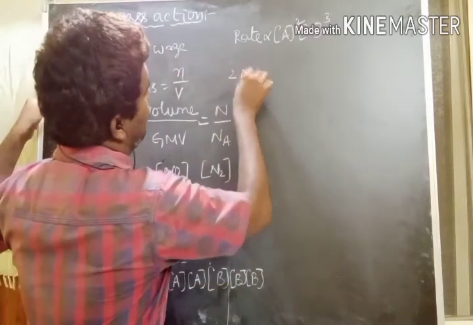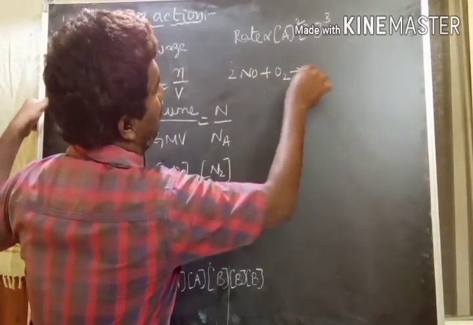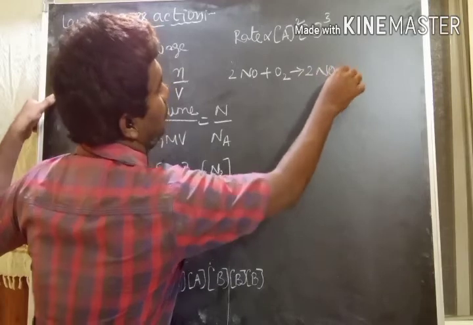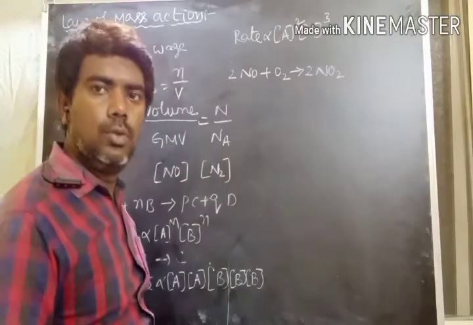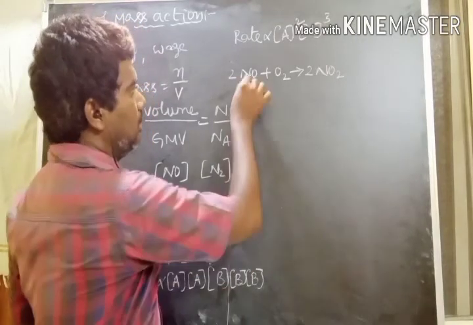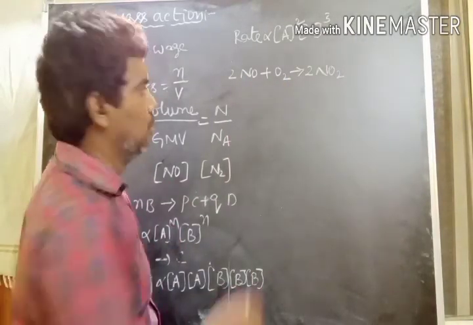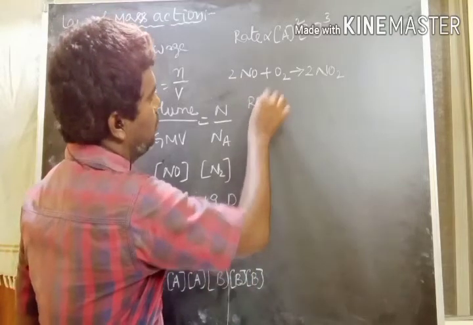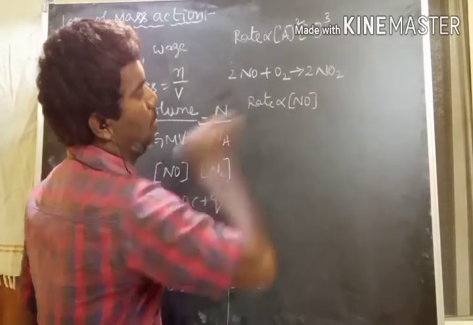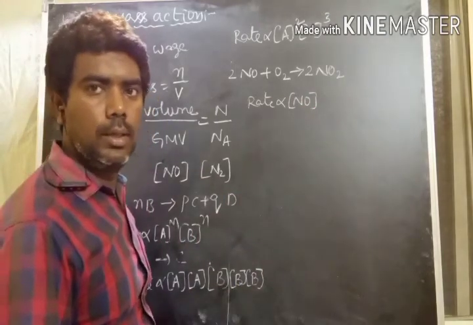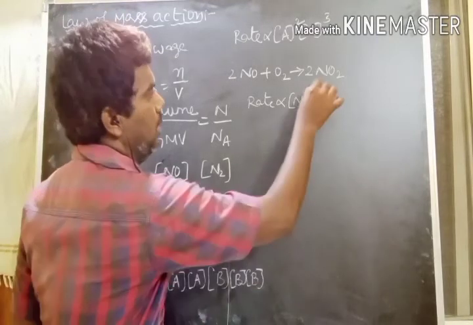Here the reactants are NO and O2, nitric oxide and oxygen. The rate is proportional to the molar concentrations of nitric oxide and oxygen.